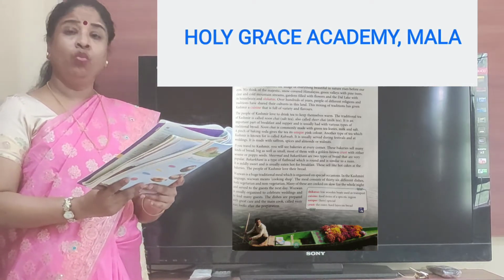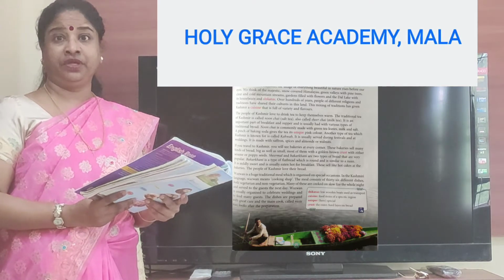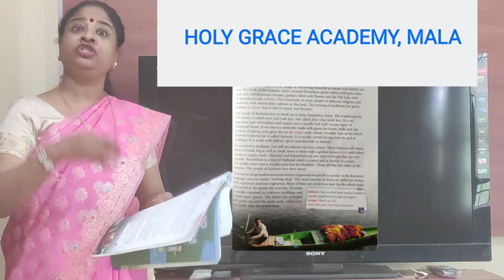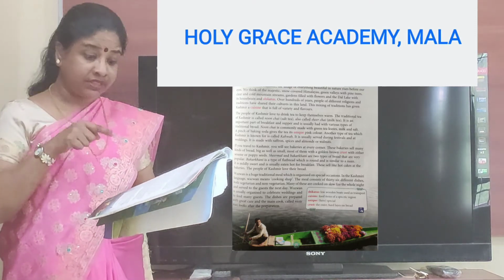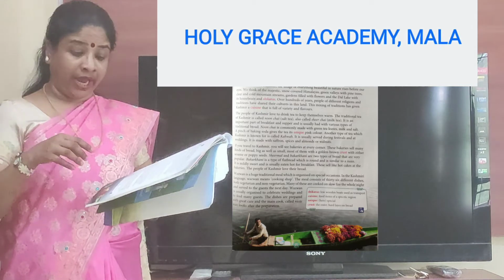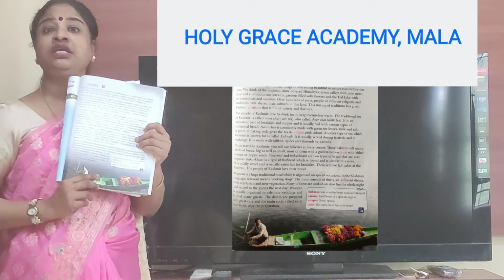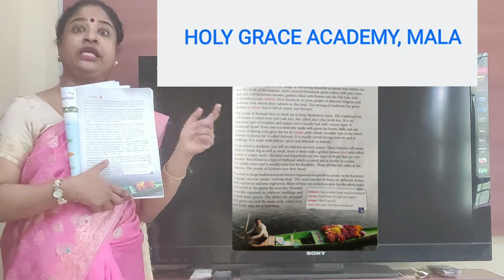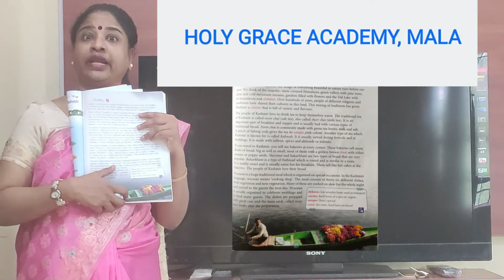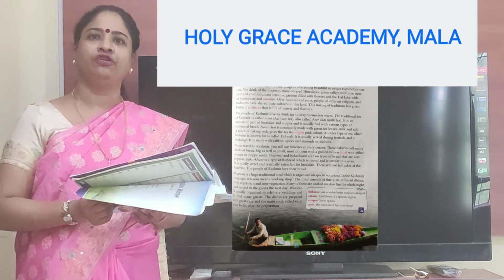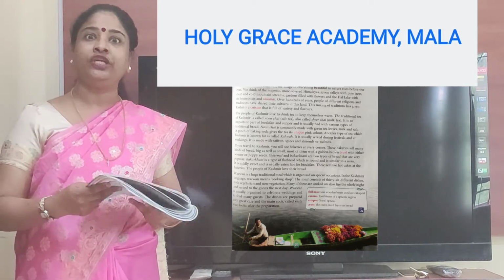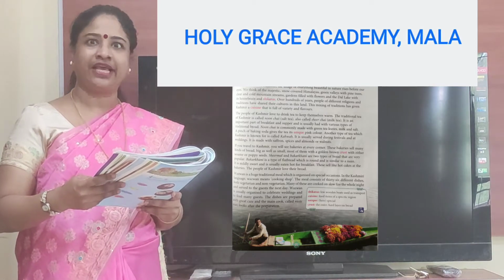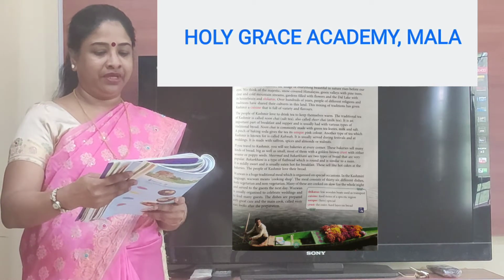Now children, what is a shikara? A shikara is a low wooden boat which is used for transportation. See, it's given here in your book. And you can see this man here at the bottom of your page. He is sitting in a shikara and he's taking a lot of colorful flowers with him. So he's going to transport it maybe in the market for sale. Going to sell those. Alright.